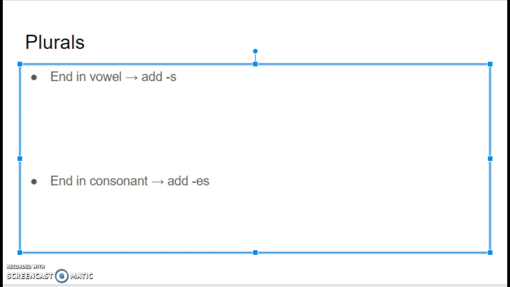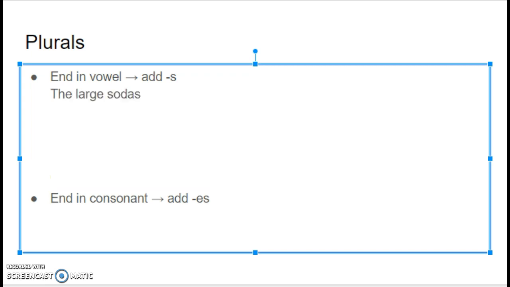So let's say I want to say the large sodas. Sodas are refrescos. Think back to lesson 1. So instead of el this time, I'm going to have los because it's plural. We'll get there in a second. And then the word for large is grandes, which I added s since both of these end in vowels.